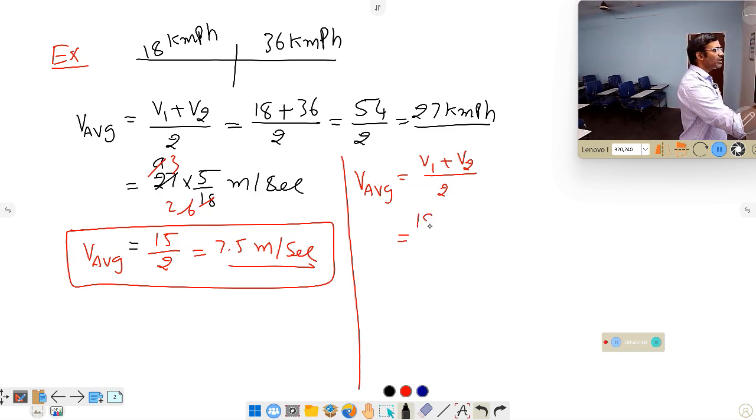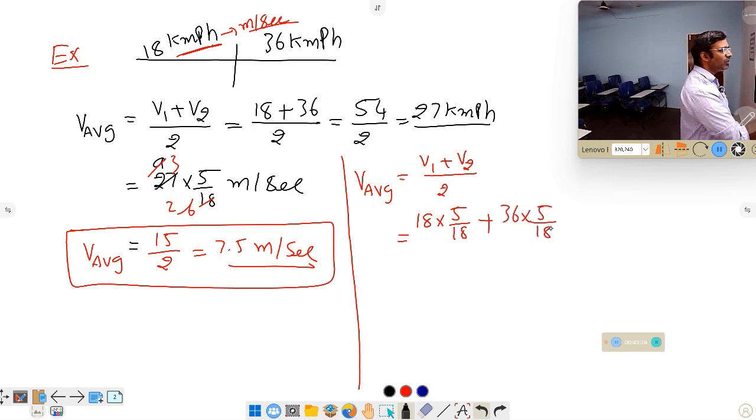So I can write 18, and here only you convert kilometer per hour into meter per second. Convert here only. 18 into 5 by 18 plus what is V2? 36, 36 into 5 by 18, total divided by 2 according to the formula.